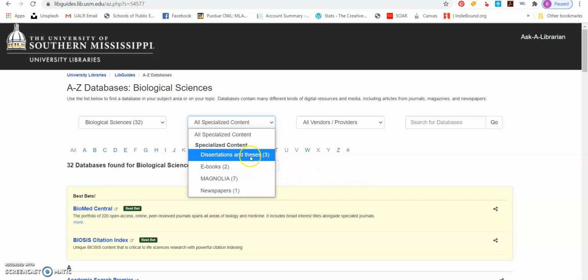Typically, you do not want to use dissertations and theses, because they are usually written by people who are becoming experts in that field. I'm going to be writing one in the spring, or actually right now I need to be writing it. They have not yet defended their dissertation or thesis, so they are using other research. You want to go to the original source of the research, the people that are cited inside of the dissertations and theses. So don't use dissertations for your source content typically.